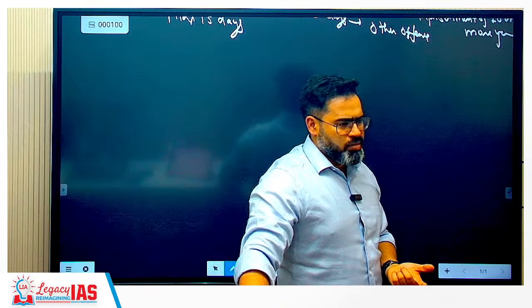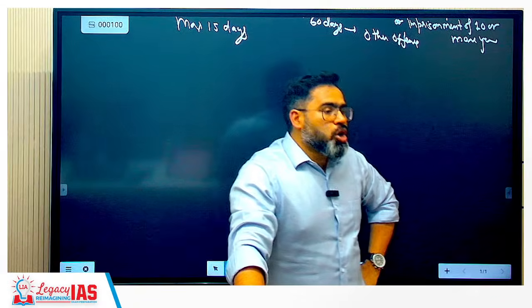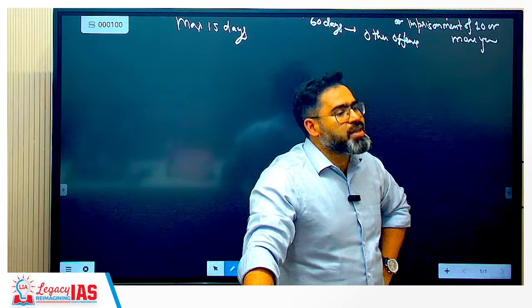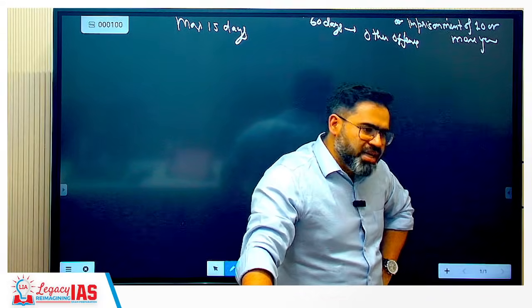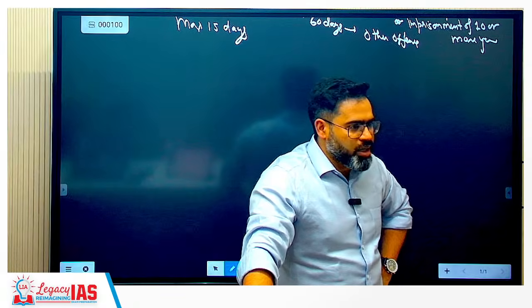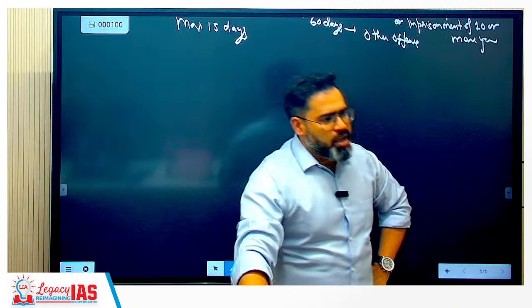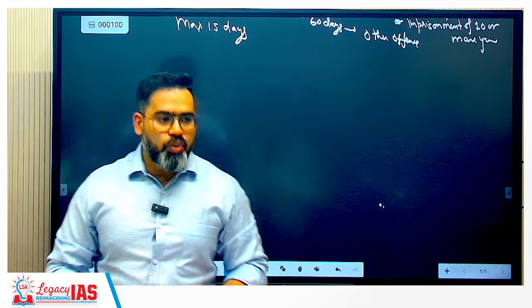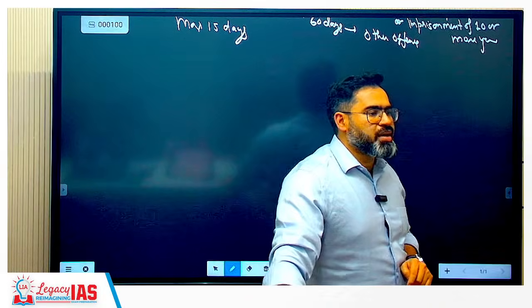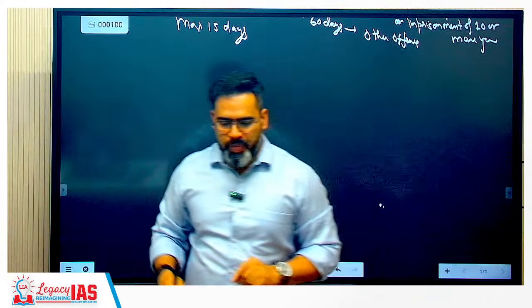I get that, but I didn't understand this imprisonment of 10 or more years. There are a lot of offenses where you can get maximum punishment of more than 10 years, 11 years, 17 years, because life imprisonment does not always mean up to life only. There are different numbers of years. Yes. If you have done an offense where you can get maximum punishment less than 10 years, then 60 days. Clear this?